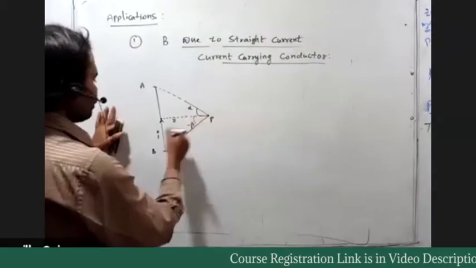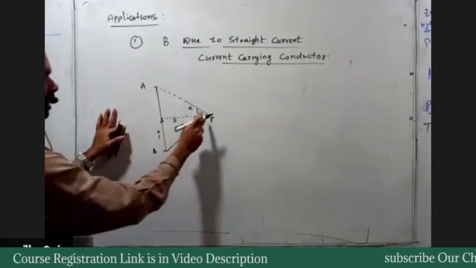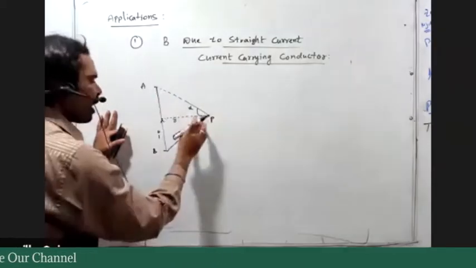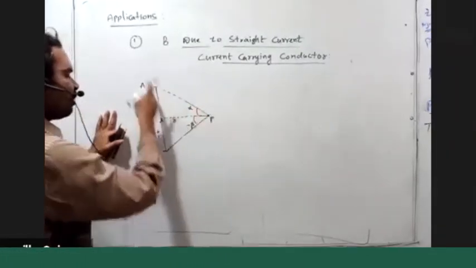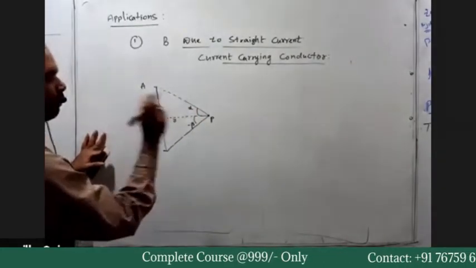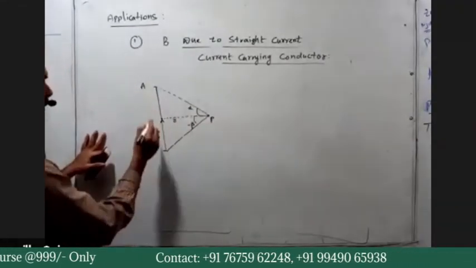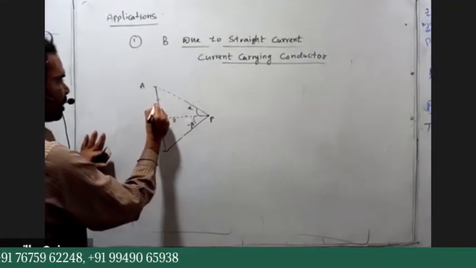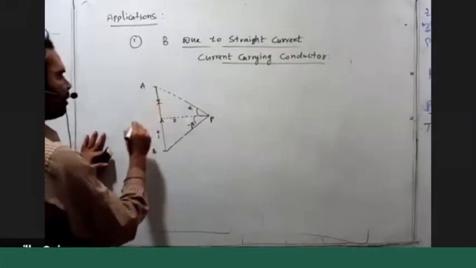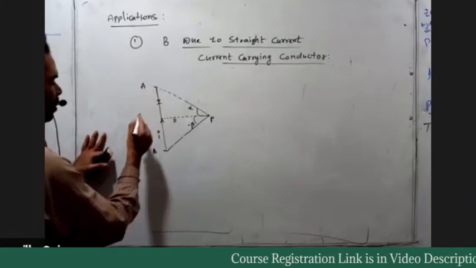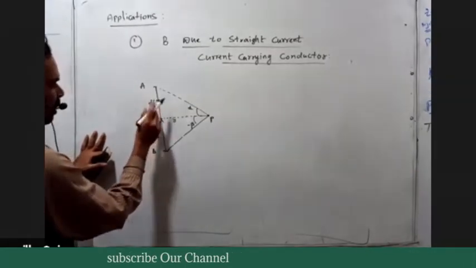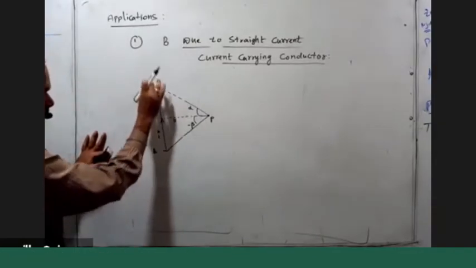Now, due to this current carrying conductor, at the point P we want to calculate the magnetic field induction. To find the magnetic field at the point P because of the whole conductor, let me first find the field at the point P due to a small element. Suppose I consider one small element of length dl in this conductor.